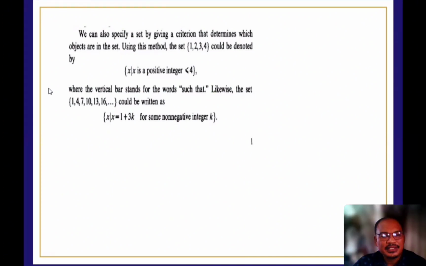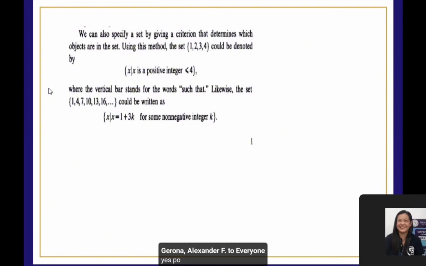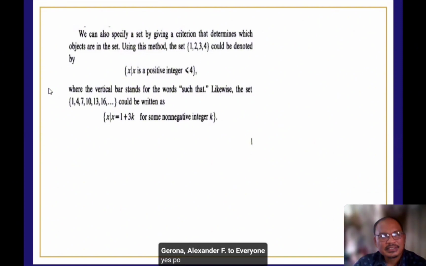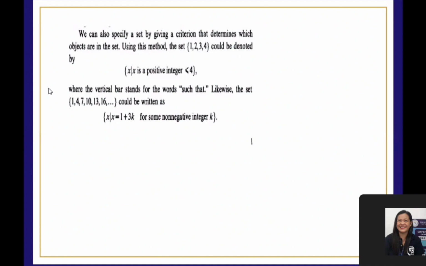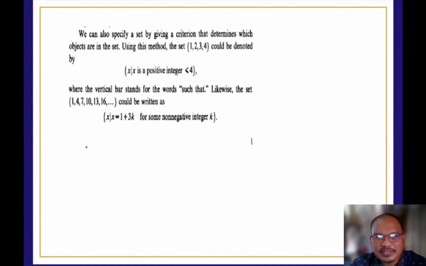Dalawang way lang yan. The first one is the roster method, and the second one is the set builder. Tama po. Thank you, Ma'am. The first one is the roster method. Tama? So anong ginagawa natin sa roster method?